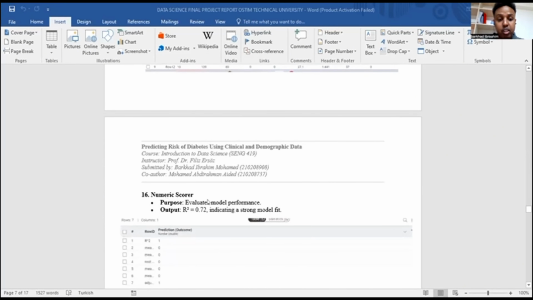Also, we have a numerical scorer. This checks how accurate the model is by calculating an R-square. The R-square is equal to 0.72, which means the model is good at predicting glucose level. The perfect score is 1, so we have 0.72, which indicates the model fits and the data is also very good.